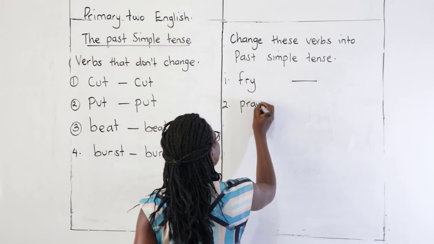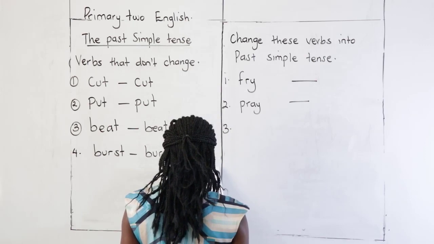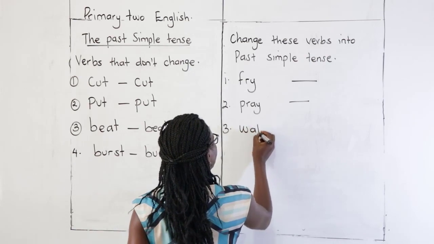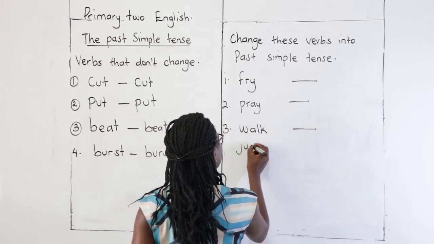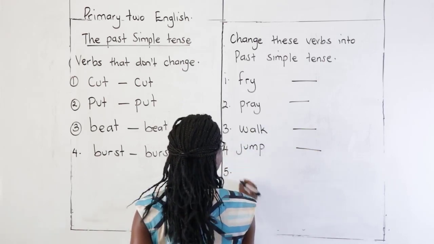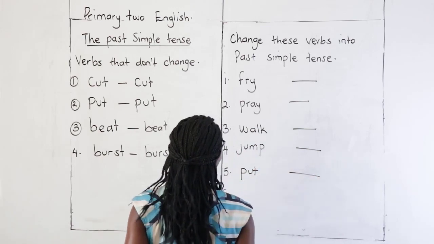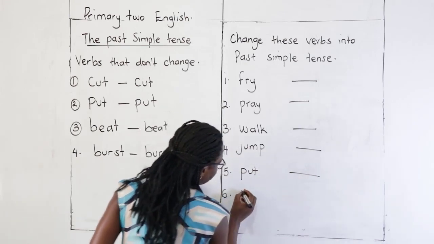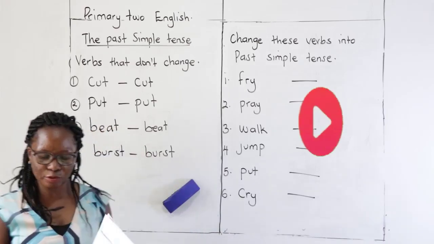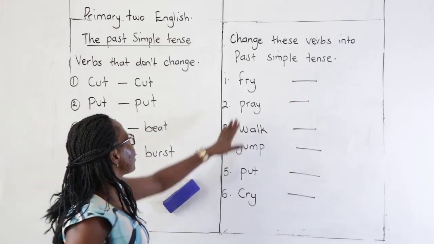Number two, pray. Number three, walk. Jump. Number five, put. Number six, cry. So you can do for me these simple words and change them into the past tense.